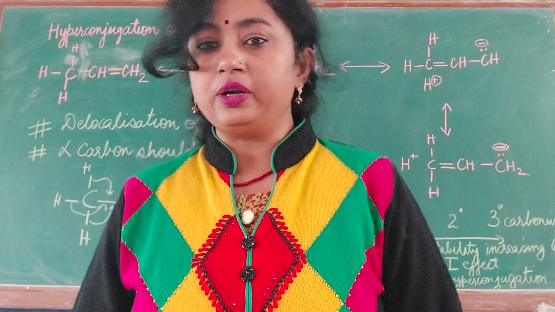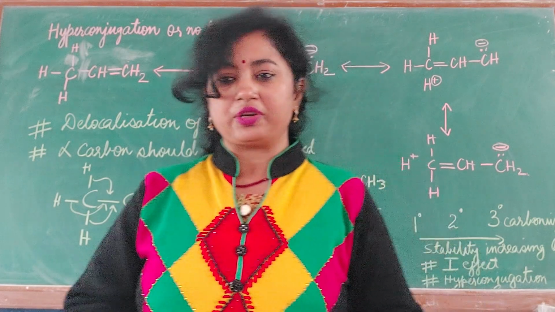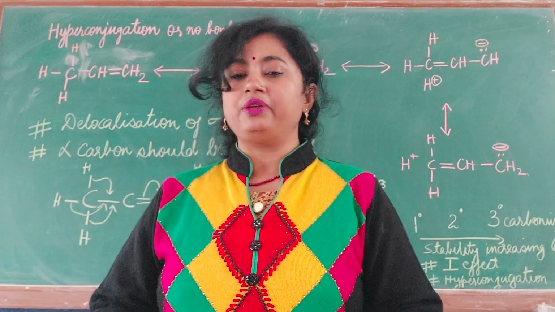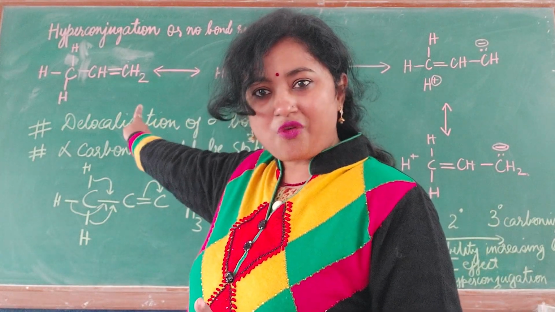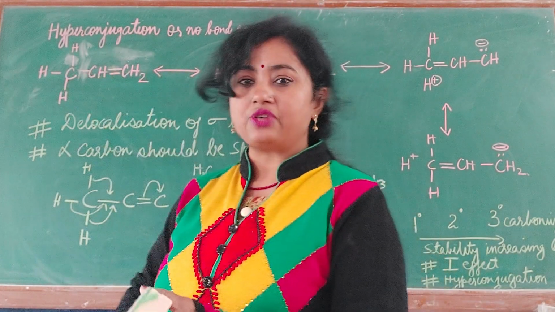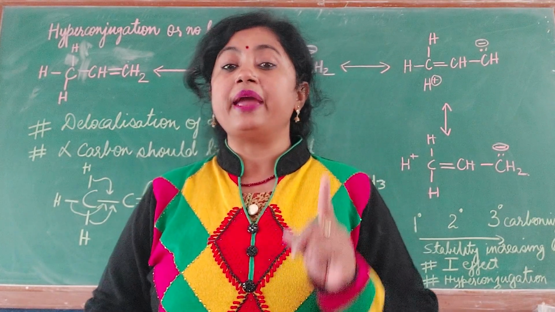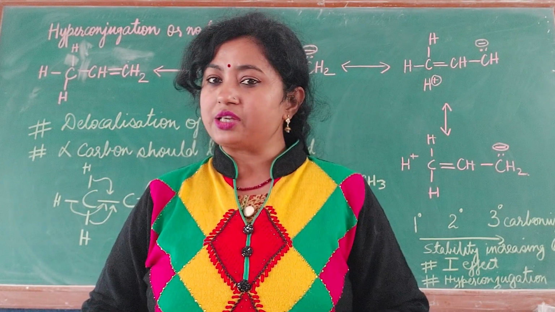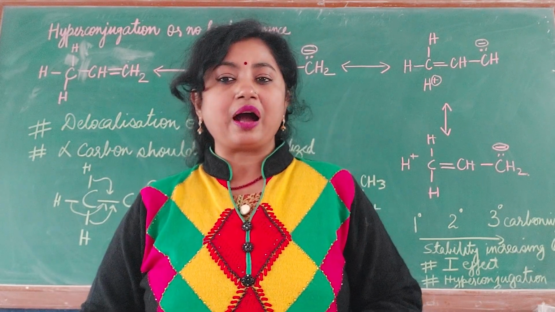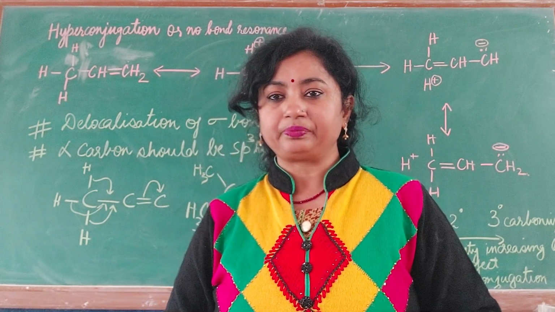We also call it no bond resonance. I hope you have understood. The main thing to remember is that the carbon with the double bond is your functional group, and the carbon attached to that functional group is your alpha carbon. That alpha carbon should be sp3 hybridized, and 3 times you can show the hyperconjugation.